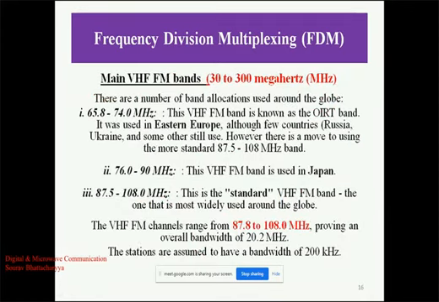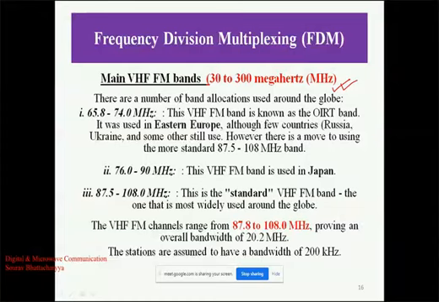So now the example of FM. FM signals work with very high frequency signals, and they lie in the megahertz region from 30 megahertz to 300 megahertz. This 30 to 300 megahertz region is basically known as very high frequency, and the frequency spectrum is divided into several classifications like low frequency, high frequency, very high frequency, ultra high frequency.